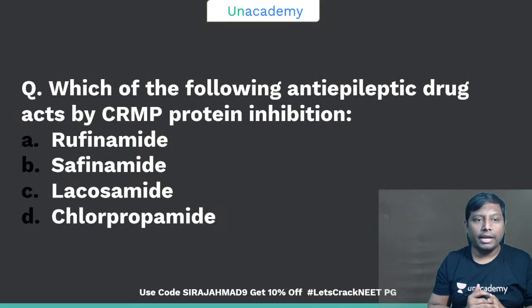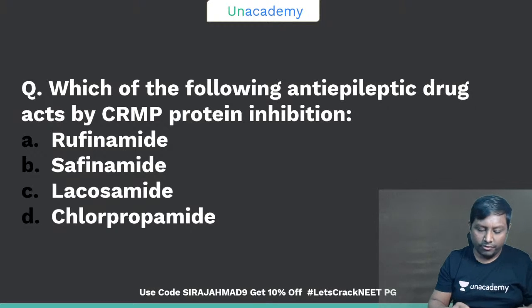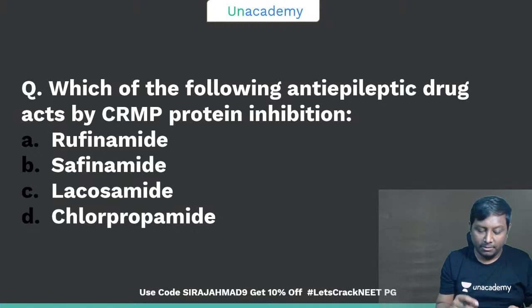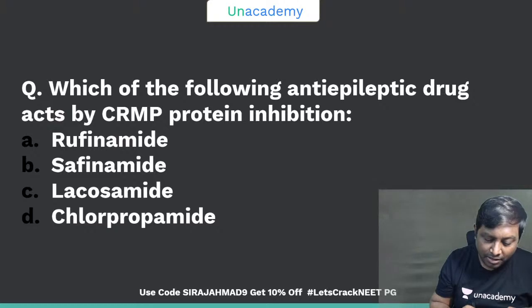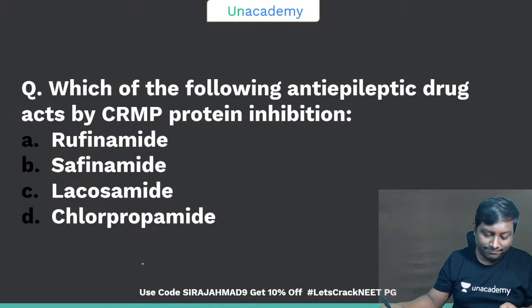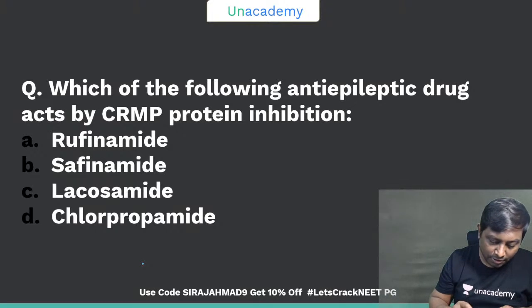Okay, which of the following anti-epileptic drugs acts by CRMP protein inhibition? I think that is not a very difficult one, right, because CRMP causes neuroexcitotoxicity. Please provide your answer, guys, for this question. Which of the following drugs is going to act by CRMP protein inhibition?